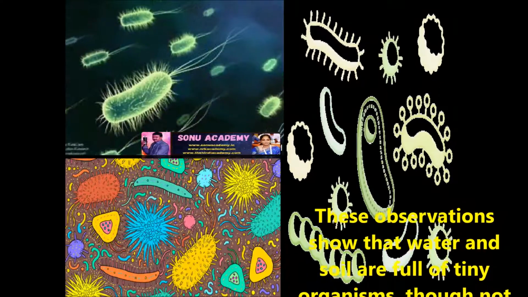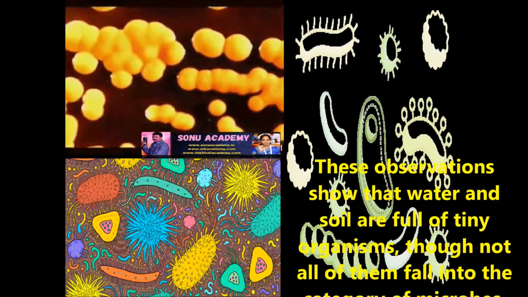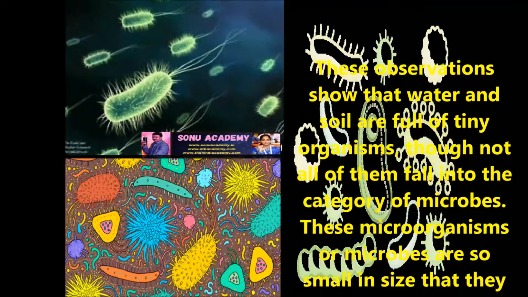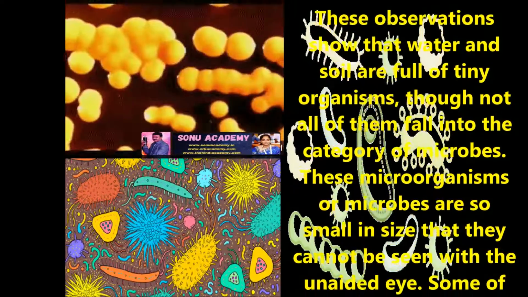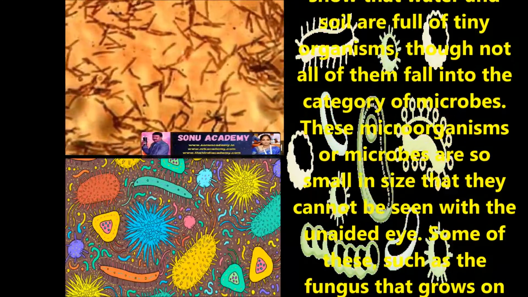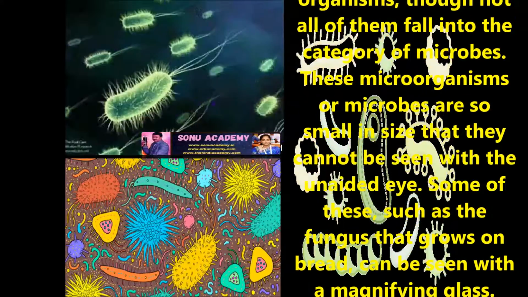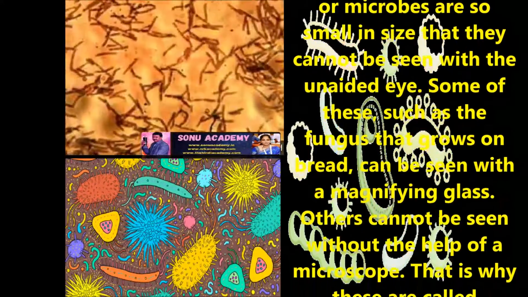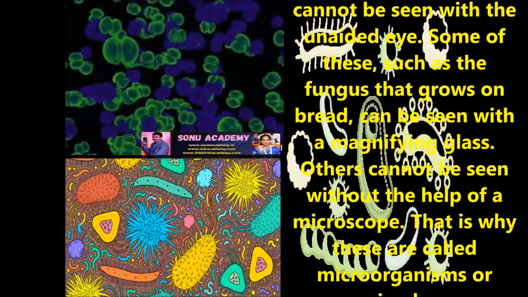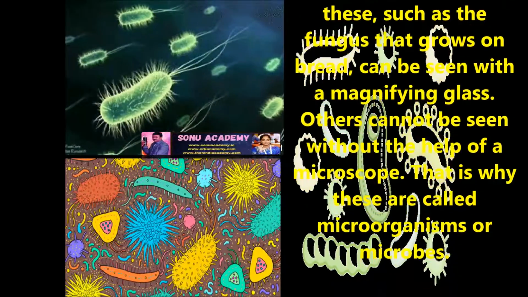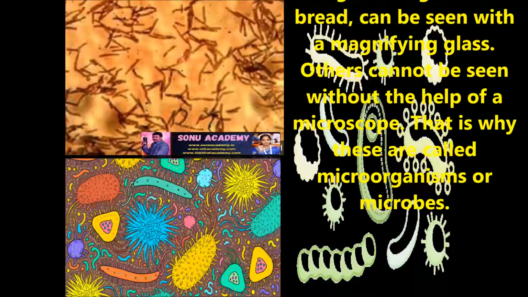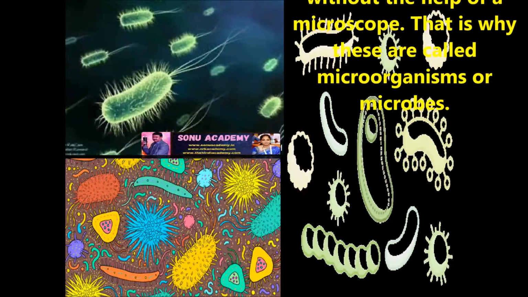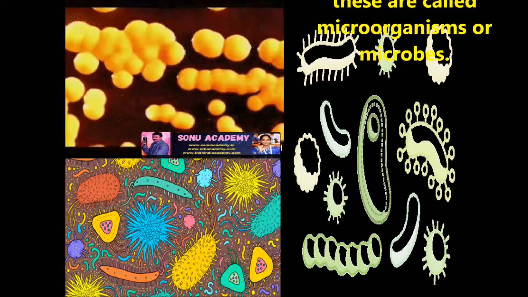Children, do you find tiny organisms moving around us? This observation shows that the water and soil are full of tiny organisms. Though not all of them fall into the category of microbes, these organisms or microbes are so small in size that they cannot be seen with the unaided eye. Some of these, such as fungus that grows on bread, can be seen with a magnifying glass. Others cannot be seen without the help of a microscope. That is why these are called microorganisms or microbes.